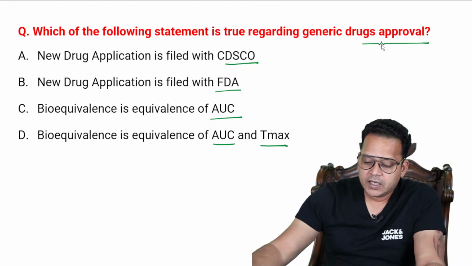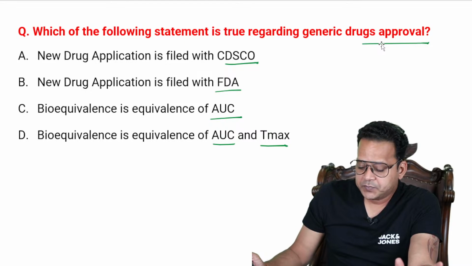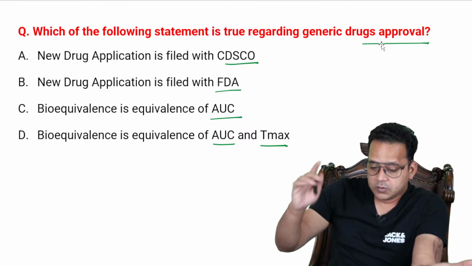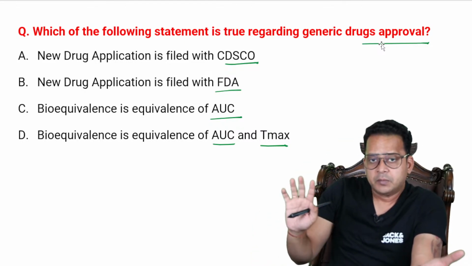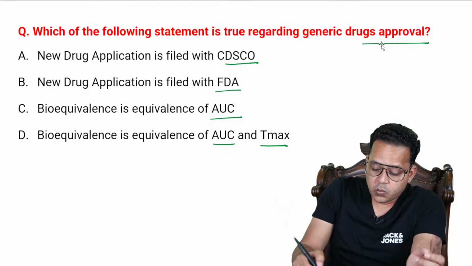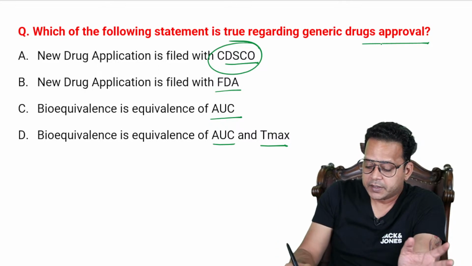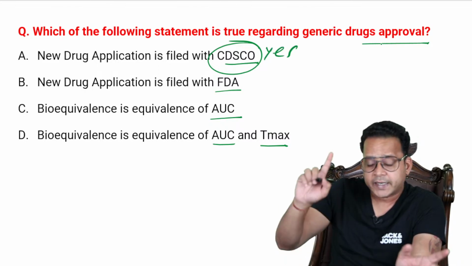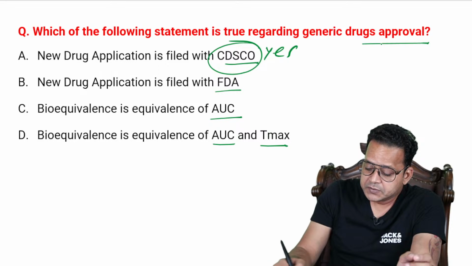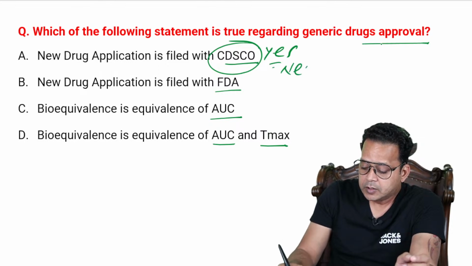All right, so I can see a lot of you guys have given the right answer. Now see here, those who have given answer A, many of you have given answer A. Now why? An application is filed with CDSCO, that is correct. But that is for a new drug, not for a generic drug.